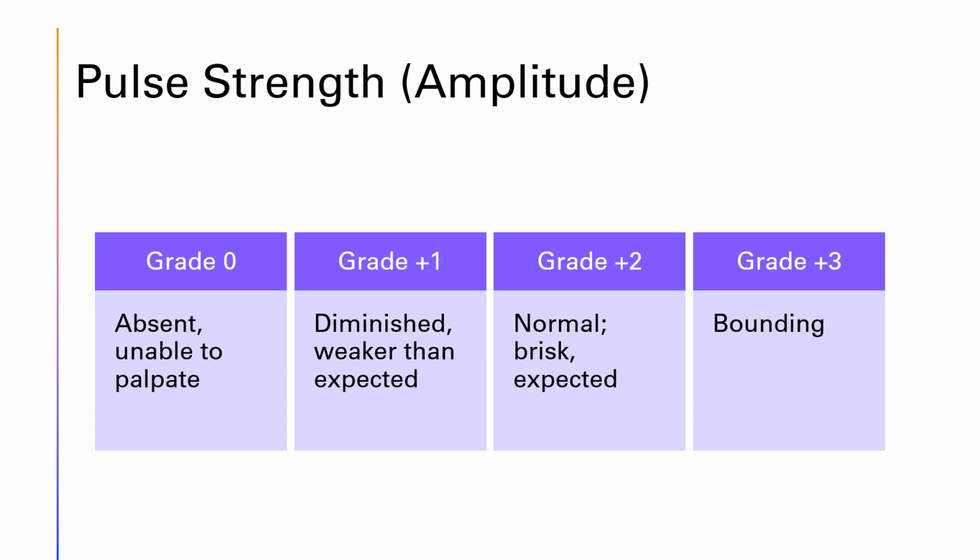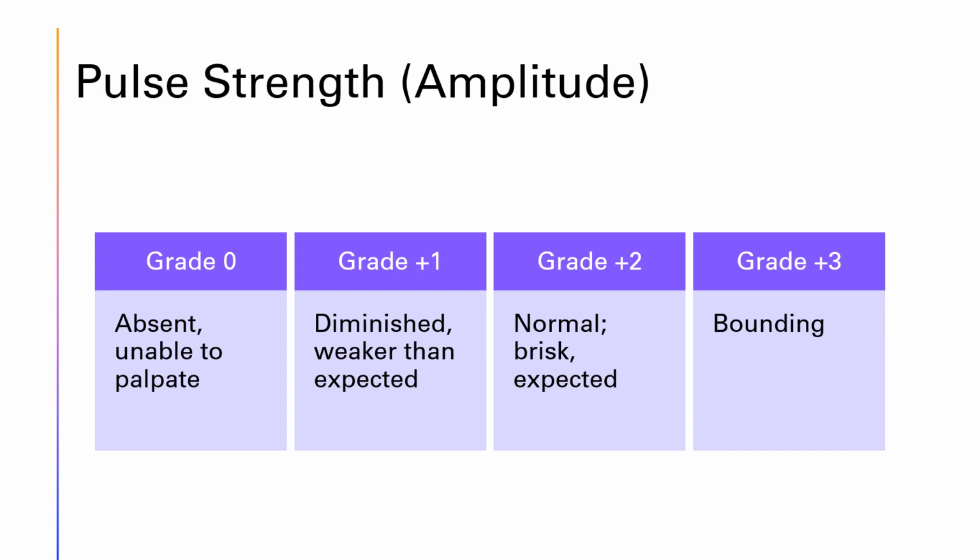When we assess how strong pulses are, or the amplitude, we use grades to discuss the strength. A grade 0 means we feel no pulse. There may very well be a pulse and the patient may very well be alive, but we cannot feel that specific pulse location. A grade +1 pulse means the pulse is weaker than normal.